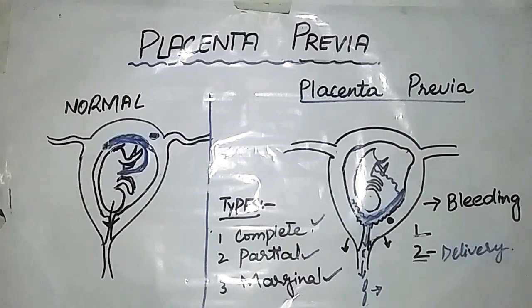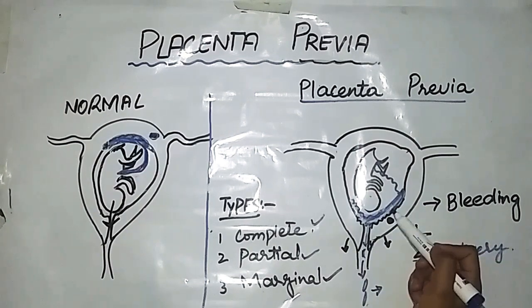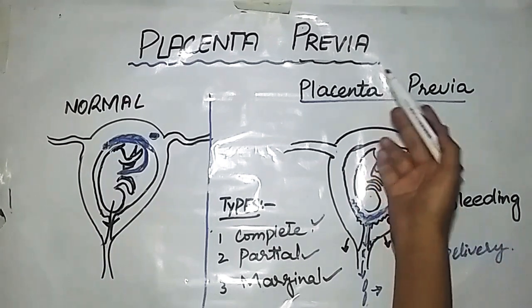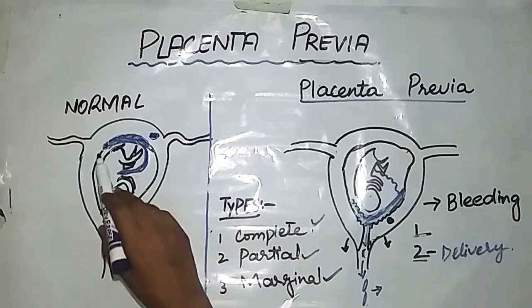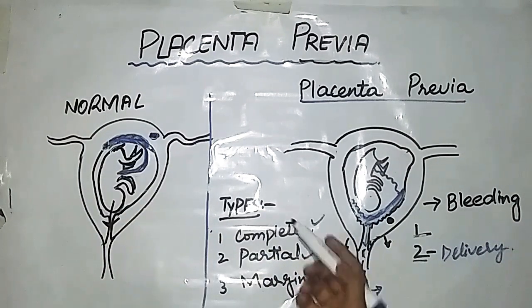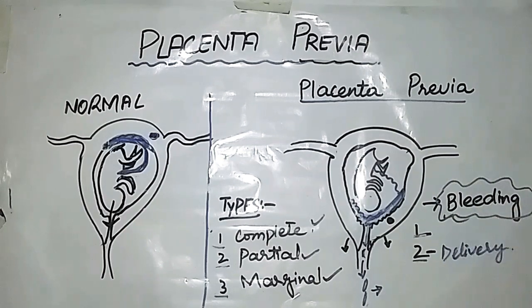If we summarize all this, remember that if the placenta is in the inferior part of the uterus, then it is placenta previa, and if it is in the superior part, then it's normal implantation. And there are three types: complete, partial and marginal. And placenta previa will result in bleeding.